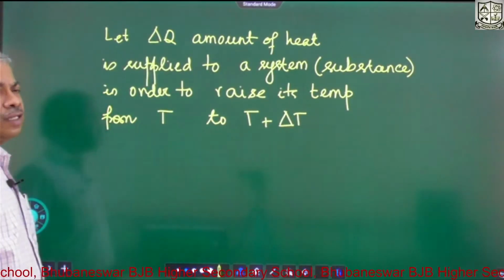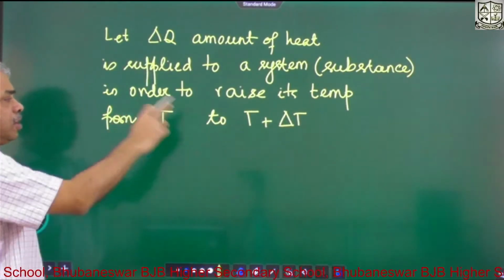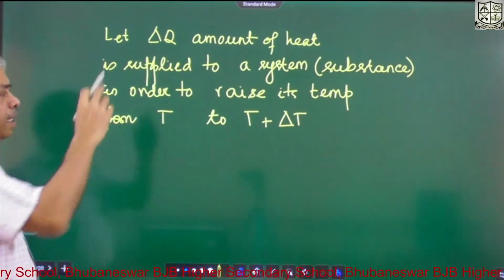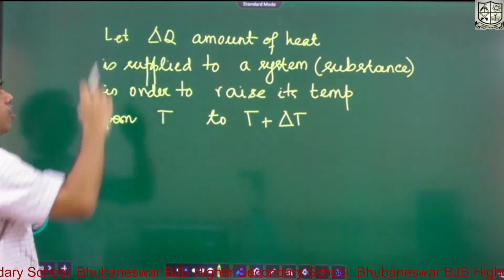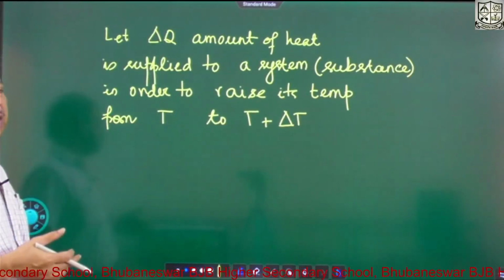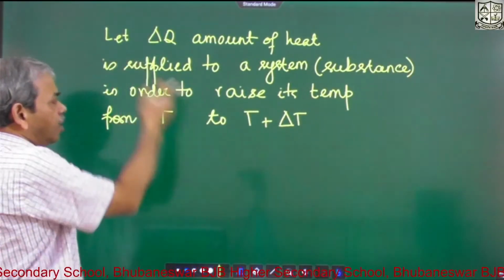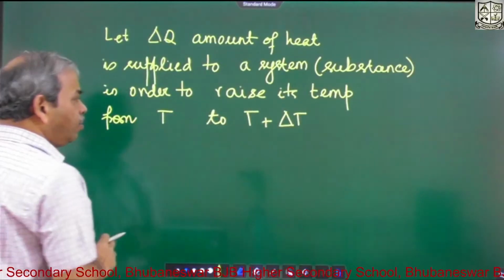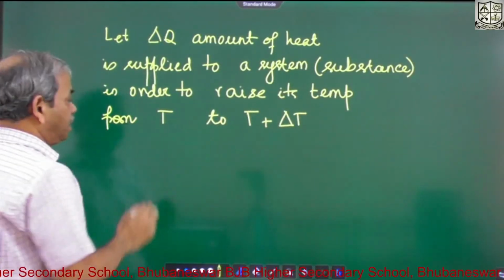So for delta T rise of temperature, heat absorbed by the system is delta Q. So how much heat is absorbed per unit temperature rise? Delta Q by delta T. So this is how we define the heat capacity.